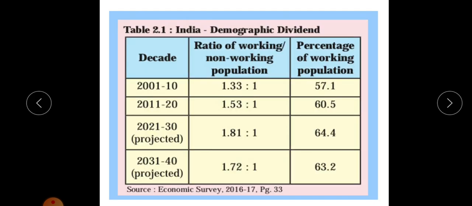There are some questions related with this chart. What does the table show? This table shows the demographic dividend of India. Second, what is the relationship between the second and third column? The second column shows the ratio of working to non-working population, and the third shows the percentage of working population.